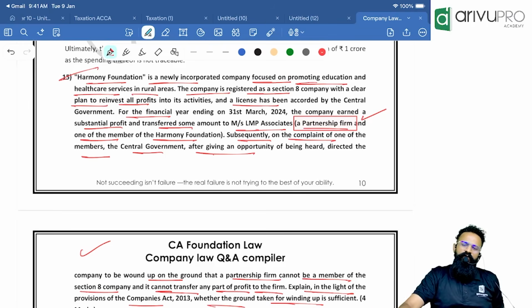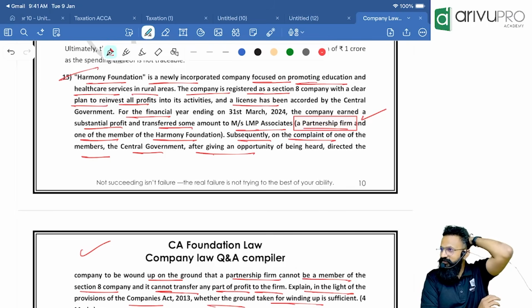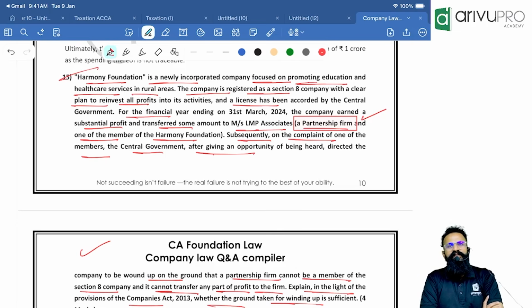When AI forms a question, it tries to put everything in the question itself, and it will ask your opinion, that's all. So I don't know if you guys have to feel lucky or not. Why did I say that? Because if there is one student who has studied everything and gone, he would have written that point on his own. Now AI is helping you, it's giving you a hint. So yes, I feel that is a little unfair. That should not be the question, because it is easier now to pick it up. But yes, end of the day, if it's going good for all of you, then why not? Correct? Okay.